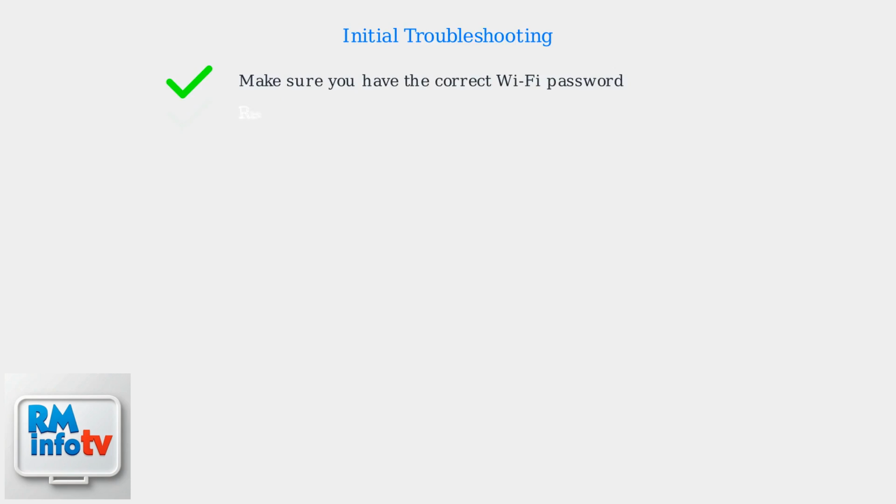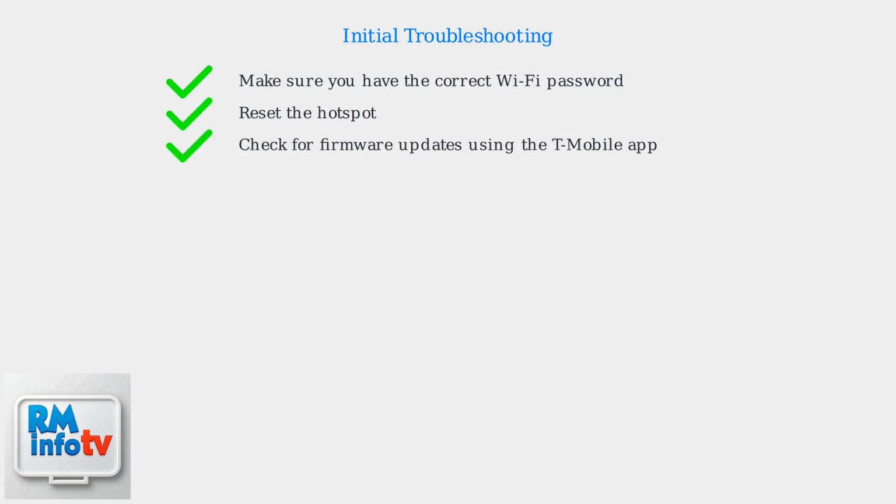First, make sure you have the correct Wi-Fi password. Reset the hotspot and check for any available firmware updates using the T-Mobile app. If the problem persists, we'll move on to checking the APN.